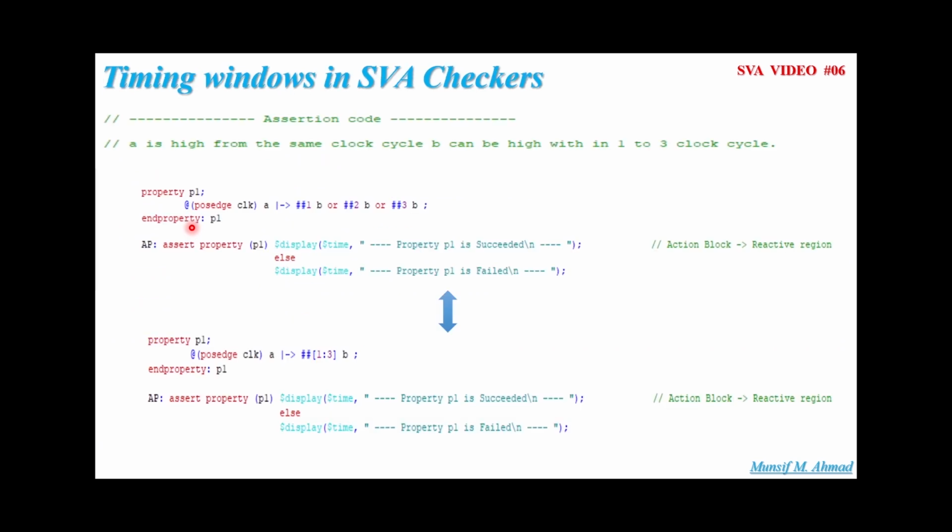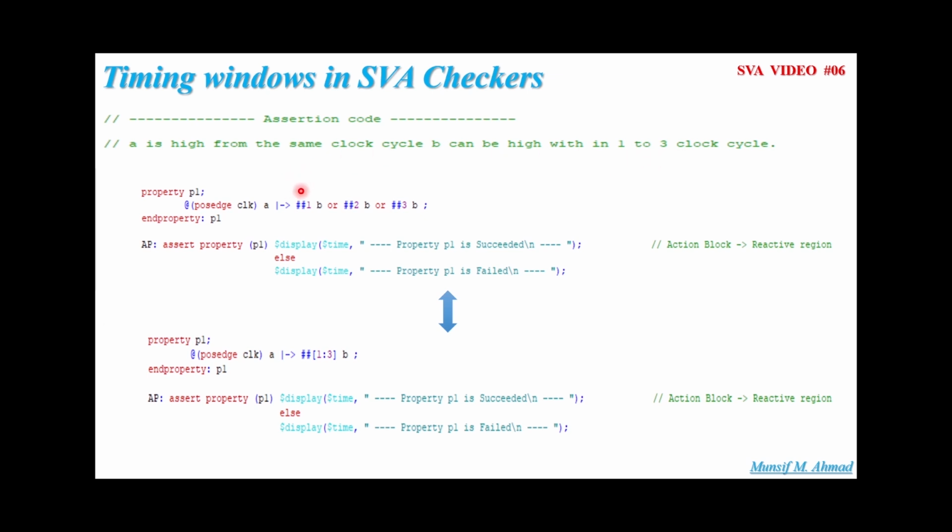Now let's try to understand a very interesting topic, which is the timing window in SystemVerilog Assertions. Let's consider our protocol or our design says that if signal A is high from the same clock cycle, B can be high within 1 to 3 clock cycles.